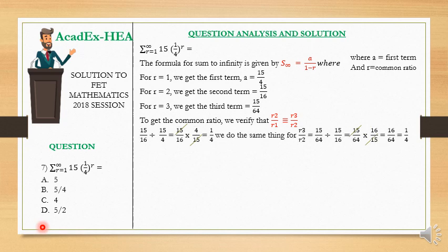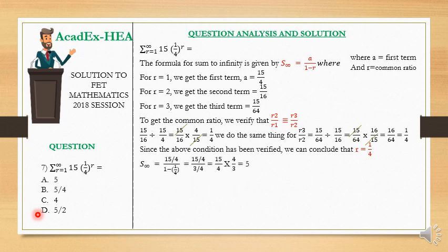and we do the same for r3 over r2, which also gives us what? 1/4. So we have verified that r2 over r1, which is 1/4, is equal to r3 over r2, which is also 1/4. So from here we can conclude that the common ratio is what? 1/4. That the common ratio of the sequence is 1/4. Now we can substitute everything in our formula to have the sum to infinity.